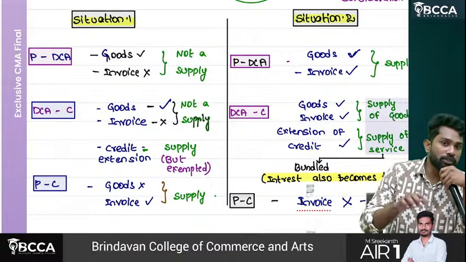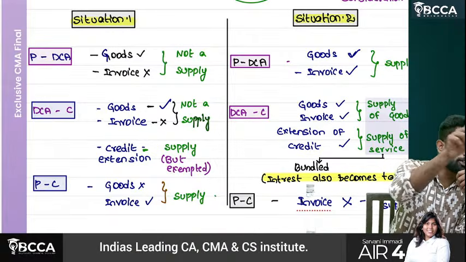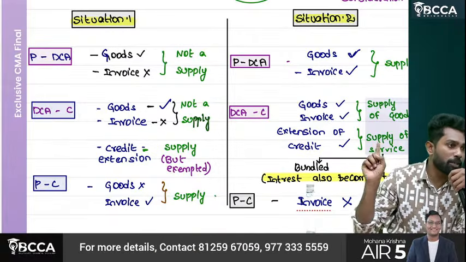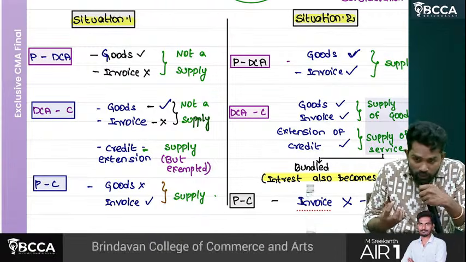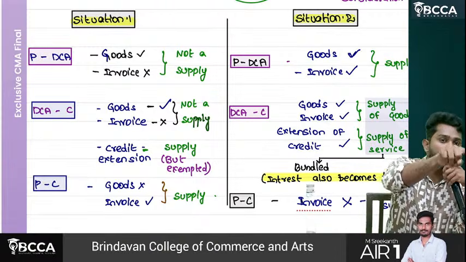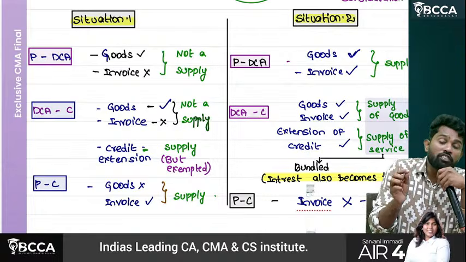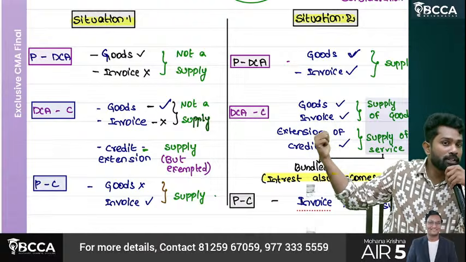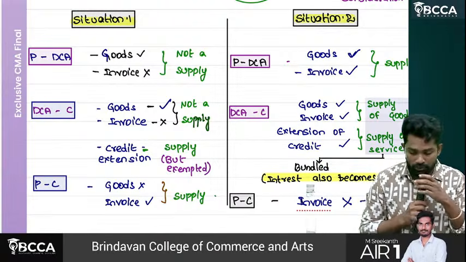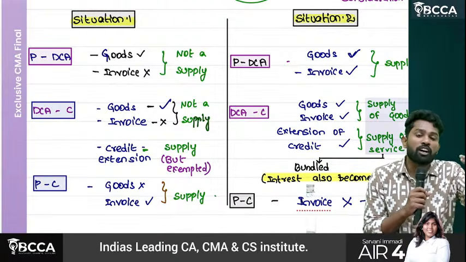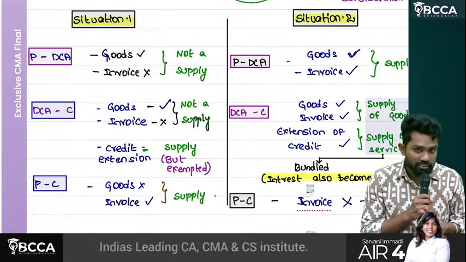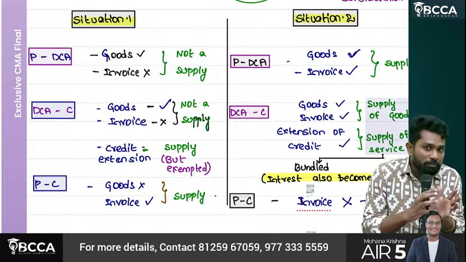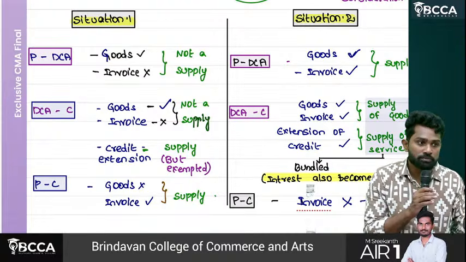Who is supplying goods? If the invoice is raised directly by the principal to the customer, who is supplying goods? Principal. Even though handed over by the agent, supplied by whom? Principal only. Who is offering credit, principal or agent? Agent offering credit, goods supply made by principal. Okay. Now the agent, what will he get by offering credit? Interest. So, can we apply composite supply logic here is the question.